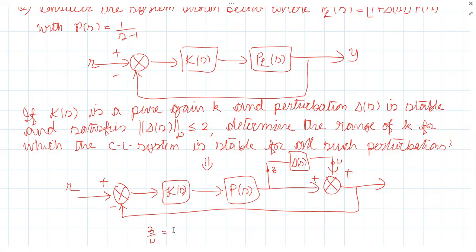Tell me. Sir, here we are considering the perturbation in the output. Why can't we consider this 1 plus delta S in the input? Because here it is not a problem. You can take it either way around. Here, being a SISO system, there is no issue at all. But if it's a MIMO case, then you need to worry about the order of the system. Here it is a SISO plant, that's only one external input and one external output.